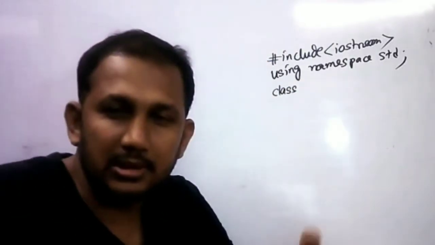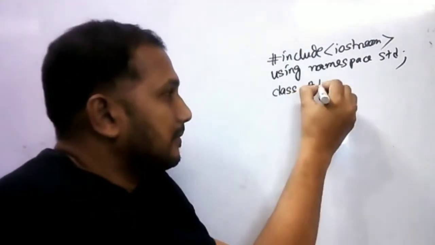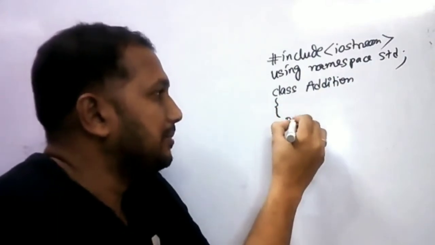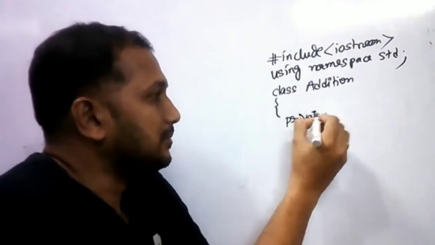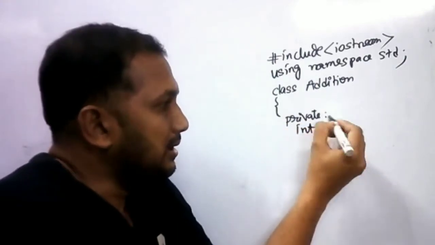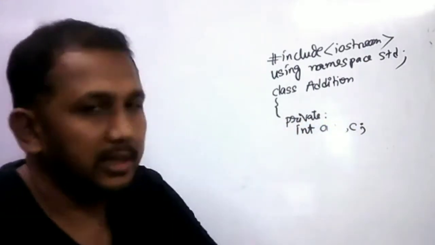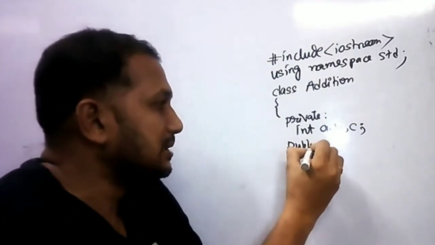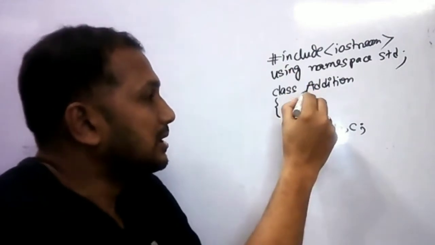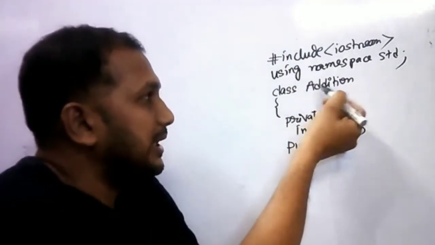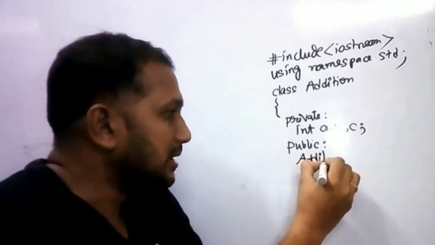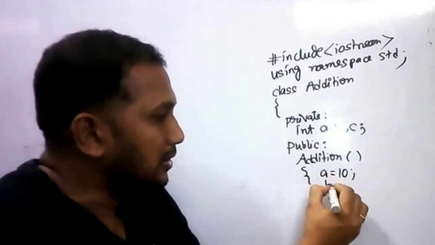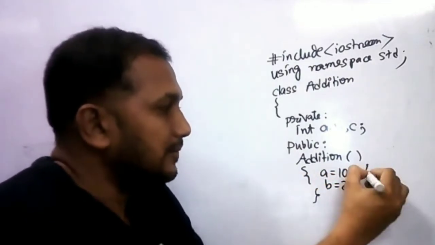Suppose the name of the class is addition, and the private members of the class are, suppose, integer a, b, and c. These are the three integer variables declared in the private area. Now, in the public section, there is a default constructor. The constructor name is same as class name, so addition, and initialize a equal to, suppose, 10 and b equal to 20. So this is the default constructor.